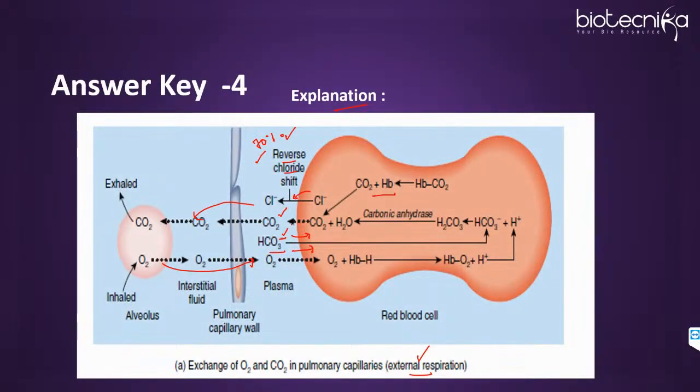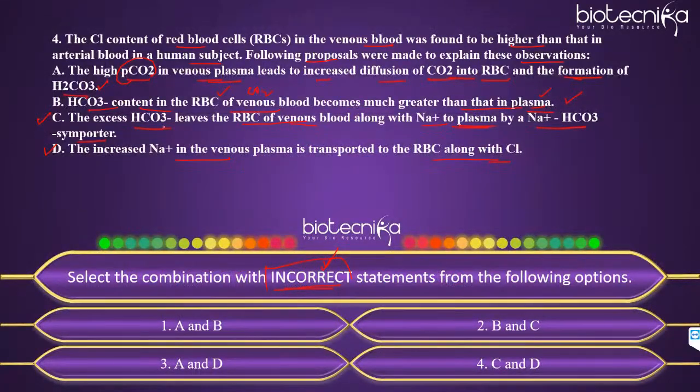It is with the bicarbonate-chloride exchanger that is present over here. So that is why C is incorrect. And D, the increased sodium in venous plasma is transported to RBC along with chloride. Again, this is incorrect. So C and D, that is option 4, will be incorrect over here, because we have to find the incorrect statements.